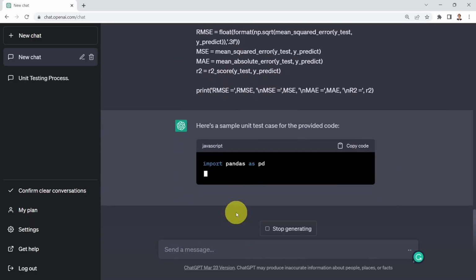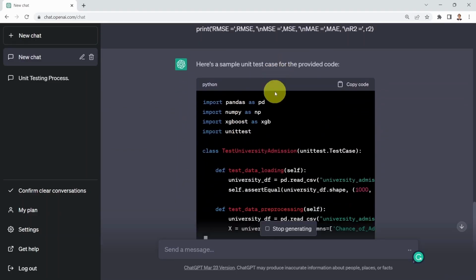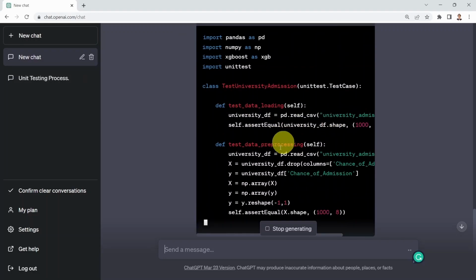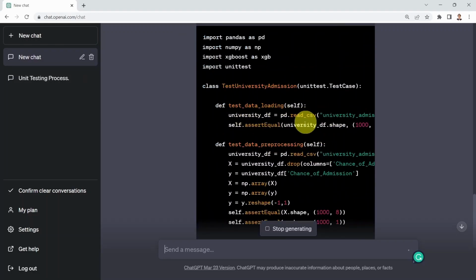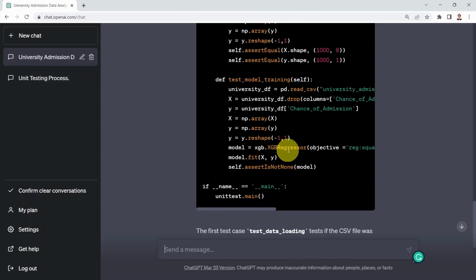So if you press enter, it tells you, here is a unit test case for the provided code. And here we go. What you see here is that we're testing the data loading process. Then we're also testing the reshaping of the array and the exploration of whether we have missing or null values or not. And then here we're testing the model training piece of our code.